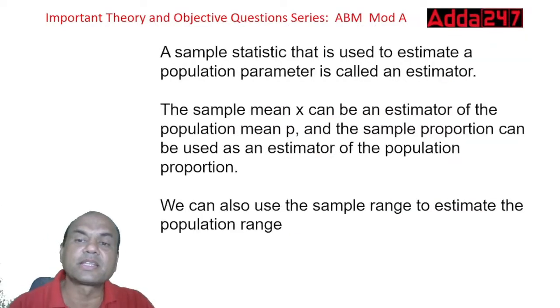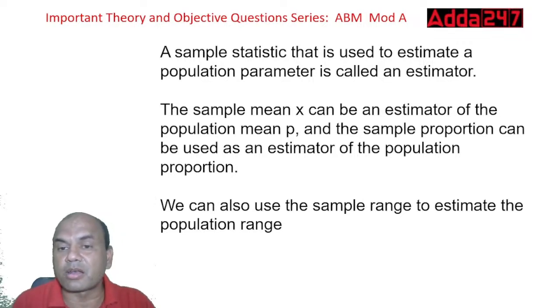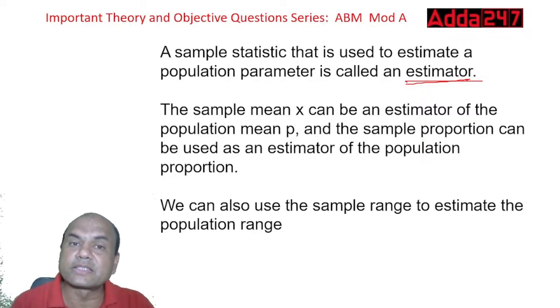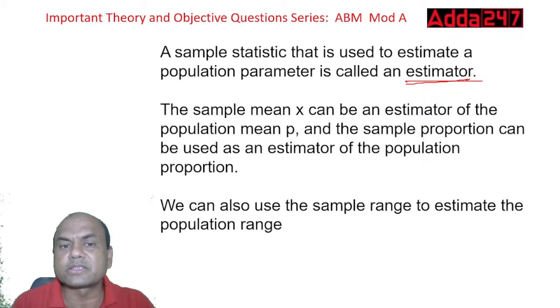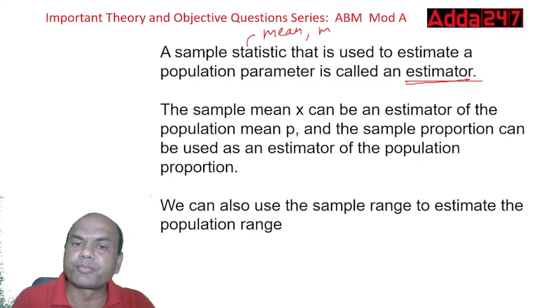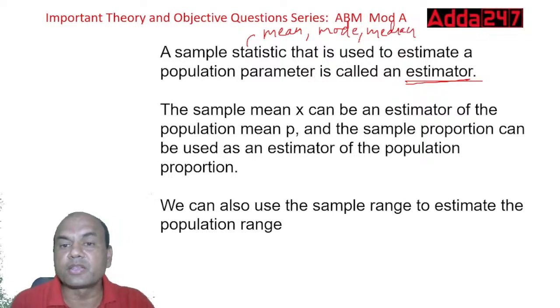A sample statistic used to estimate the population parameter is known as an estimator. This sample statistic is known as the estimator. Okay. Whatever statistic we are using, mean, mode, median. What is the statistic? Statistic can be many things. I'll give you simple ones: mean, mode, median. Right? These are all statistics that are used to estimate a population parameter, called an estimator.